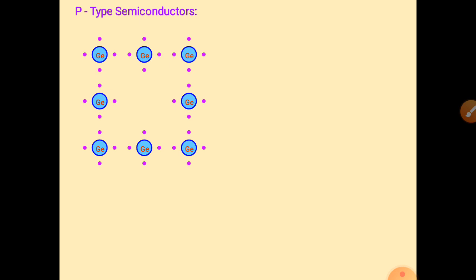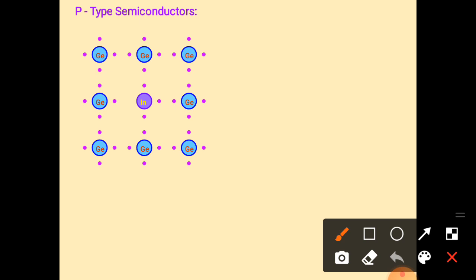Germanium is tetravalent. Now we add an indium atom to this germanium crystal as our impurity. But you can see in this crystal that indium has only 3 valency, because indium is trivalent.